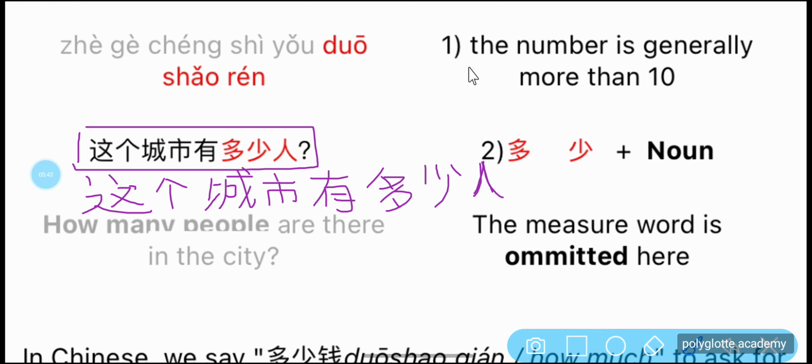Now we have the first point here. The number is generally more than 10. And we have 多少 plus noun. So we do not put a measure word. With 几, we have to put a measure word, it's not omitted. Here the measure word is omitted. So 这个城市有多少人？How many people are there in the city?